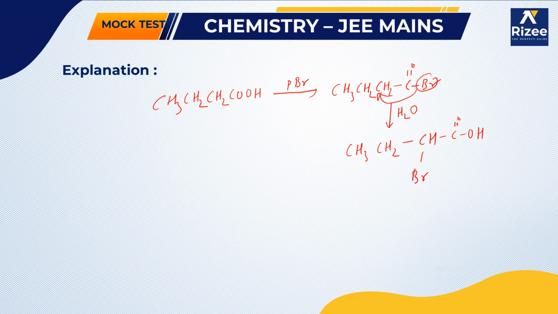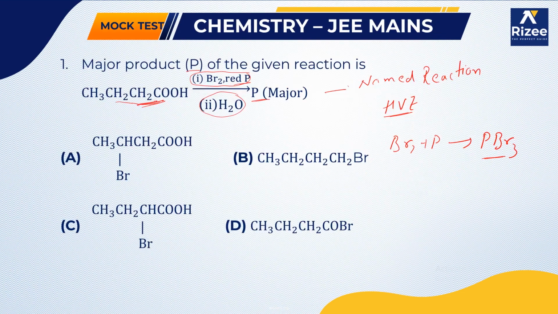The alpha carbon is the carbon which is attached to the functional group. So this is our alpha carbon. The bromine attacks the alpha carbon, undergoing rearrangement in presence of water to form alpha-bromobutanoic acid. In the given options, the one having alpha-bromobutanoic acid is the third option. So our answer is the third one.